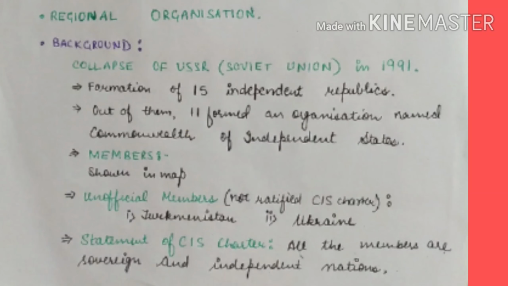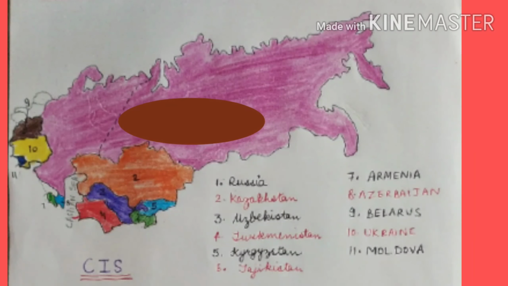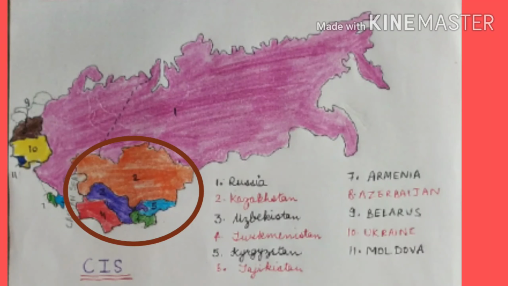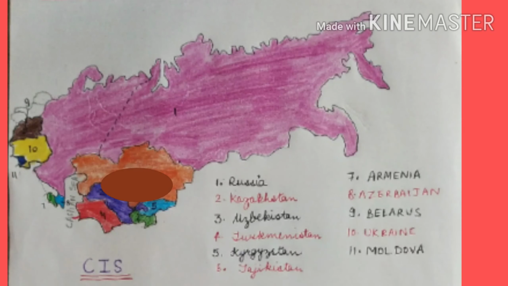Those 11 countries are Russia, 5 countries from Central Asian region except Afghanistan. The 5 are Kazakhstan, Uzbekistan, Turkmenistan, Kyrgyzstan and Tajikistan. 2 countries from Transcaucasia region, that is Armenia and Azerbaijan, and 3 countries of Europe named Belarus, Ukraine and Moldova.